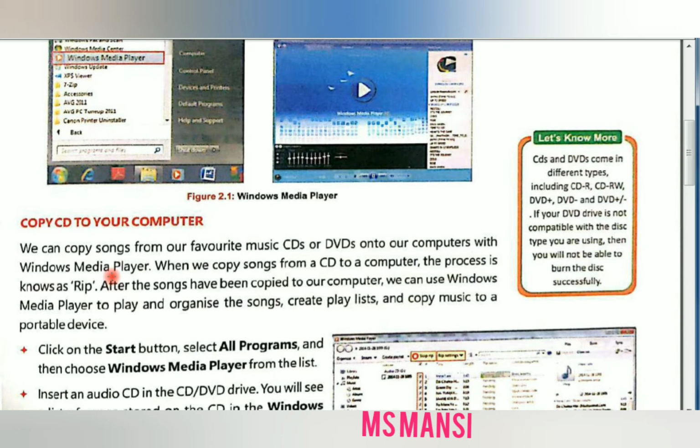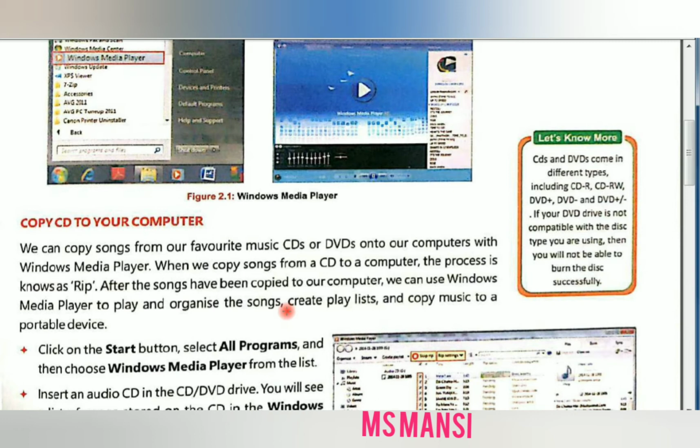Okay, when you copy songs from a CD or DVD to a computer, then this process is known as RIP. Okay, after these songs have been copied to our computer, we can use window media player to play and organize the songs, create playlists, and copy music to a portable device.